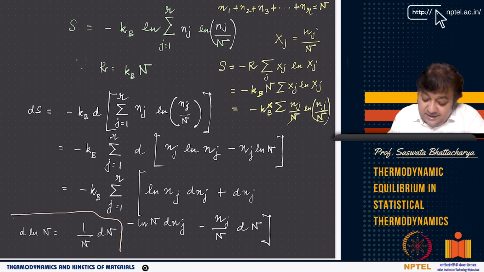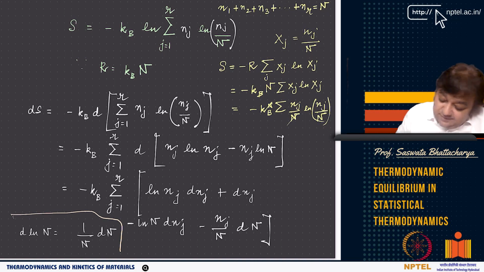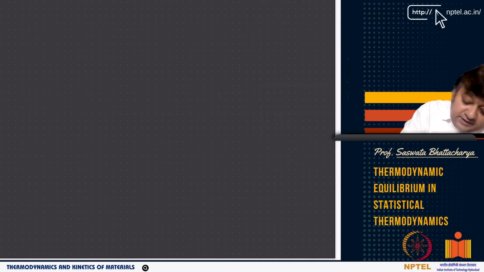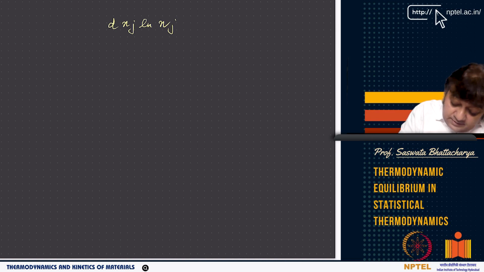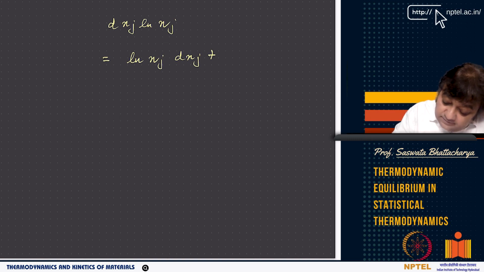So d of Nj ln Nj, since it is a product rule, equals ln Nj dNj plus Nj d ln Nj, which equals ln Nj dNj.